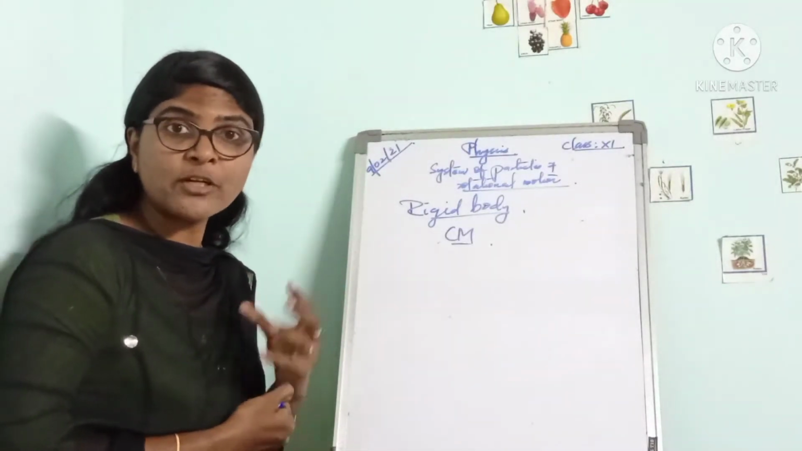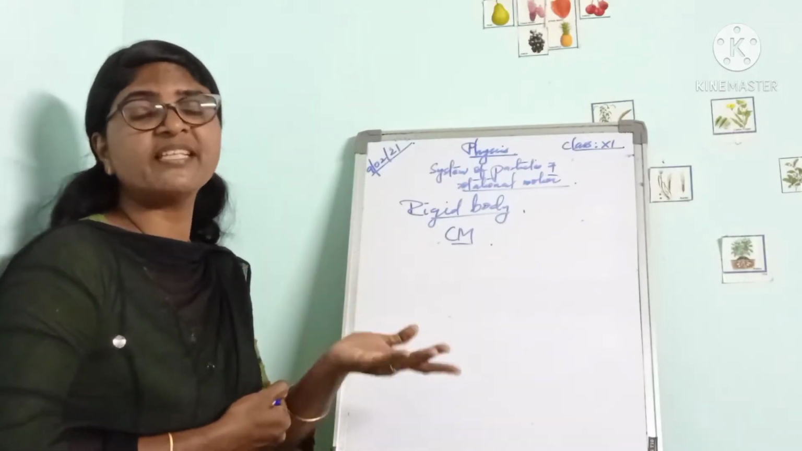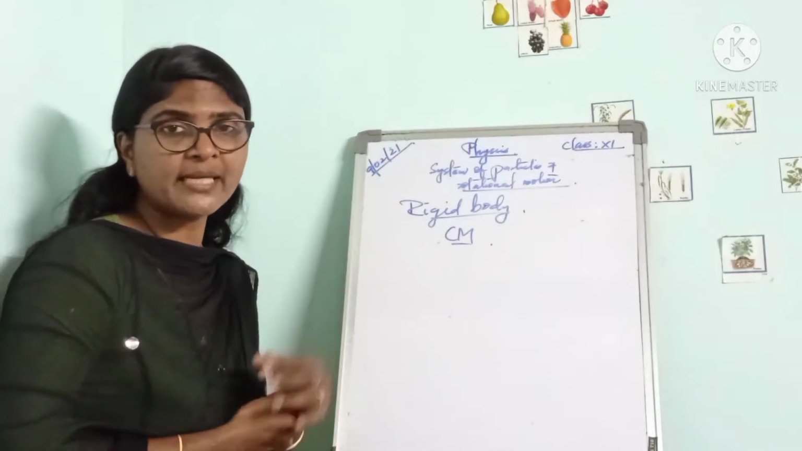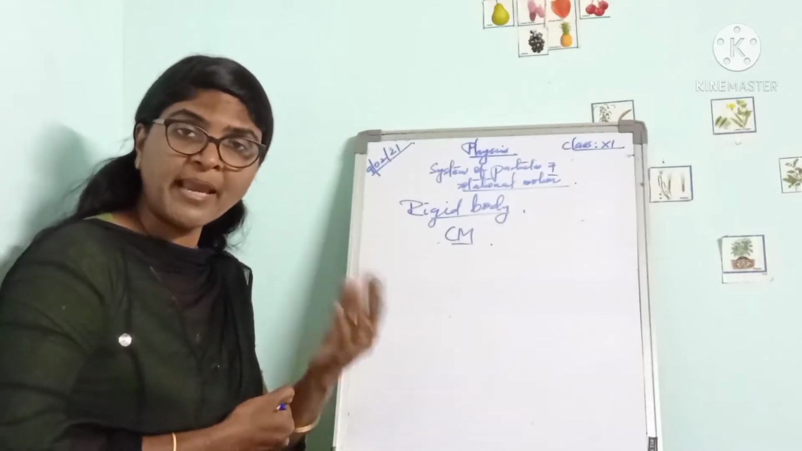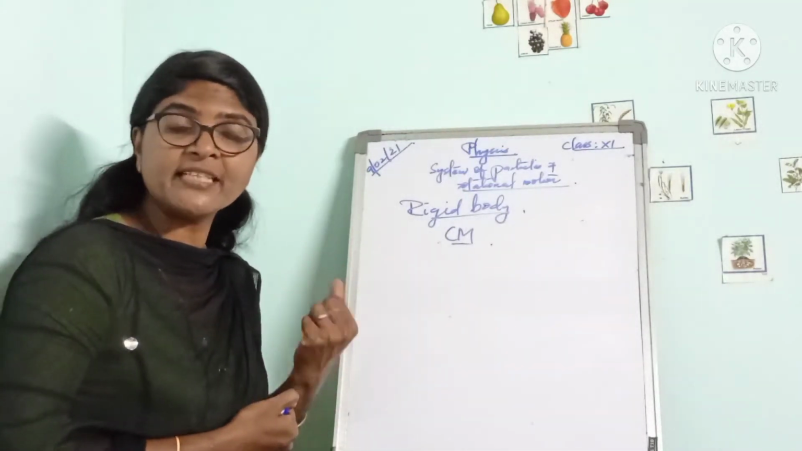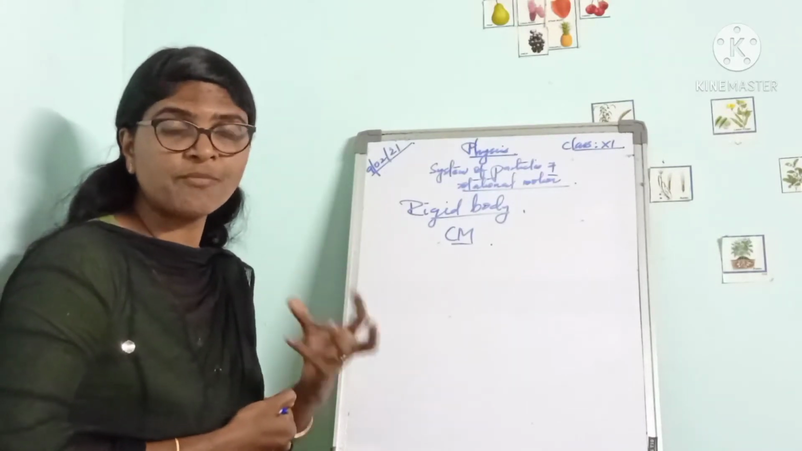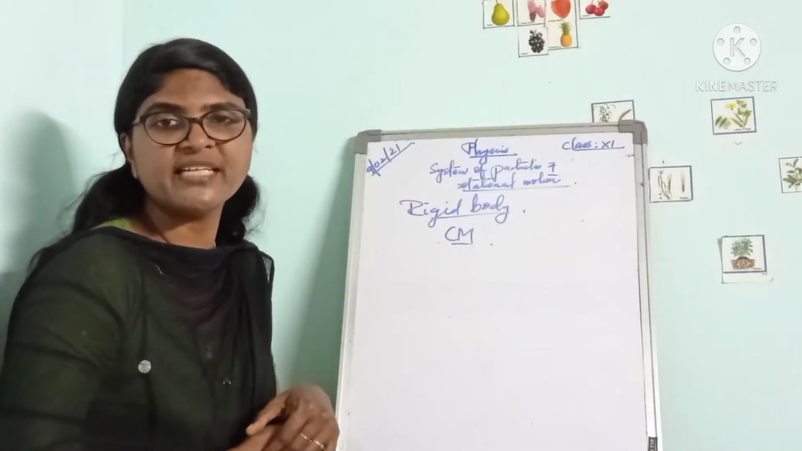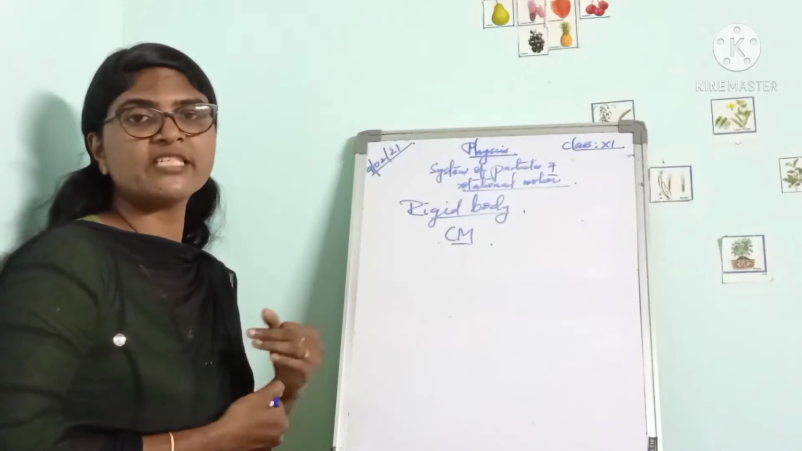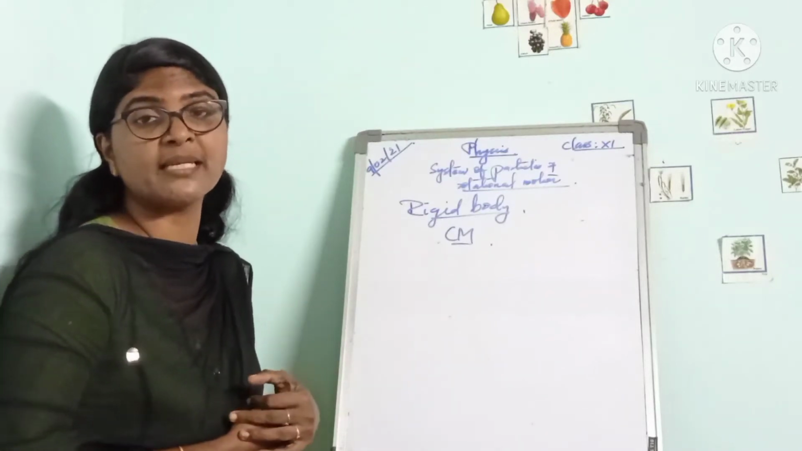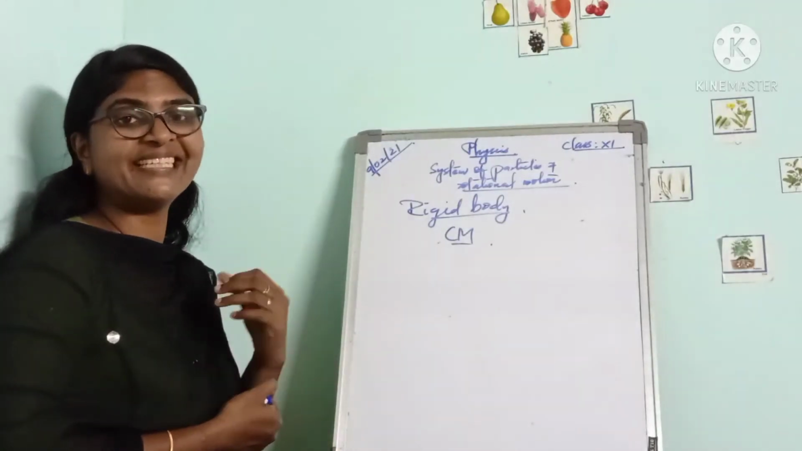The center of mass of a rigid body is a point whose position is fixed with respect to the body as a whole. This point may or may not be within the body. The center of mass of a rigid body depends upon the shape of the body and the distribution of mass in the body. Then what are the factors on which the center of mass of a rigid body depends?